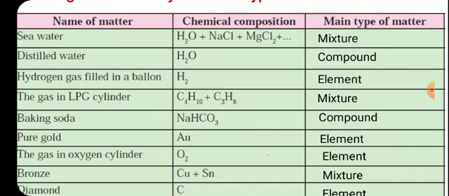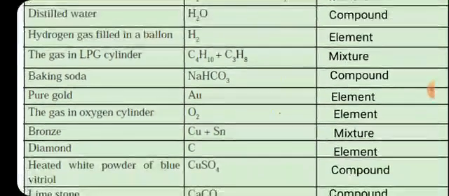Baking soda: sodium hydrogen carbonate, NaHCO3. It is a compound. Pure gold, Au, it is an element. The gas in an oxygen cylinder, O2, is an element. Bronze has copper plus tin, so it is a mixture. Diamond is an allotrope of carbon, it is an element. Diamond contains only atoms of carbon.